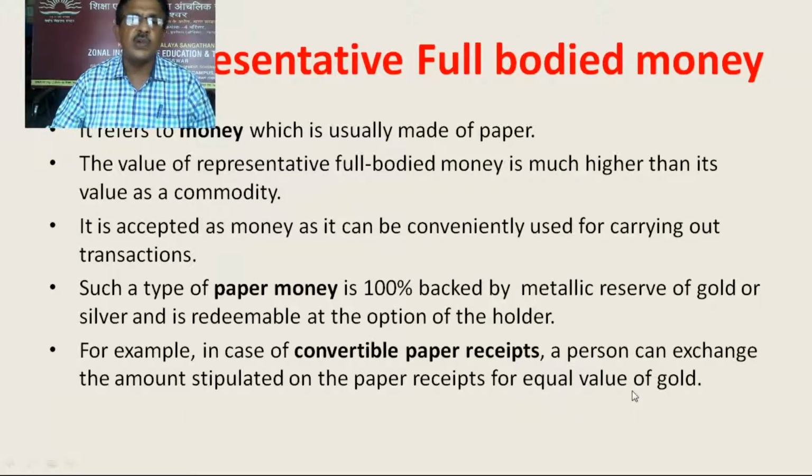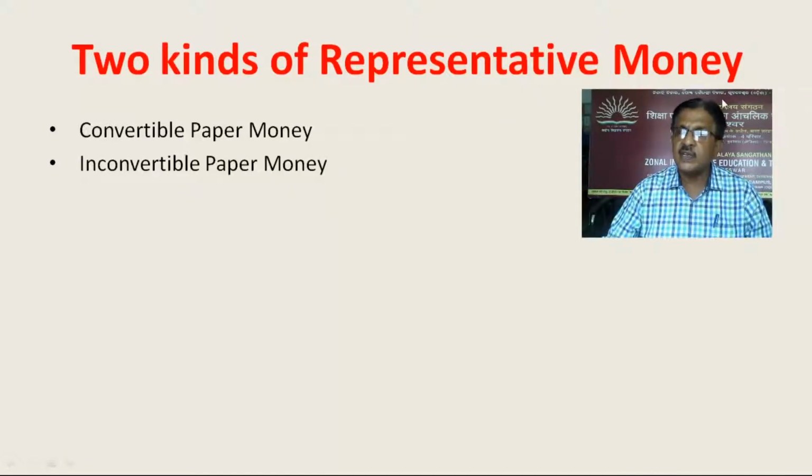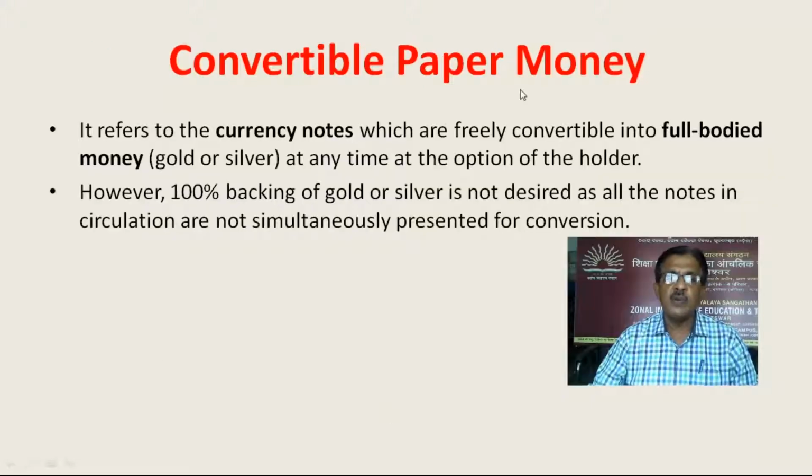equal value of gold. Two kinds of representative money: convertible paper money and inconvertible paper money. Convertible paper money: it refers to the currency notes which are freely convertible into full-bodied money, that is gold or silver, at any time at the option of the holder. However, 100% backing of gold or silver is not desired, as all the notes in circulation are not simultaneously presented